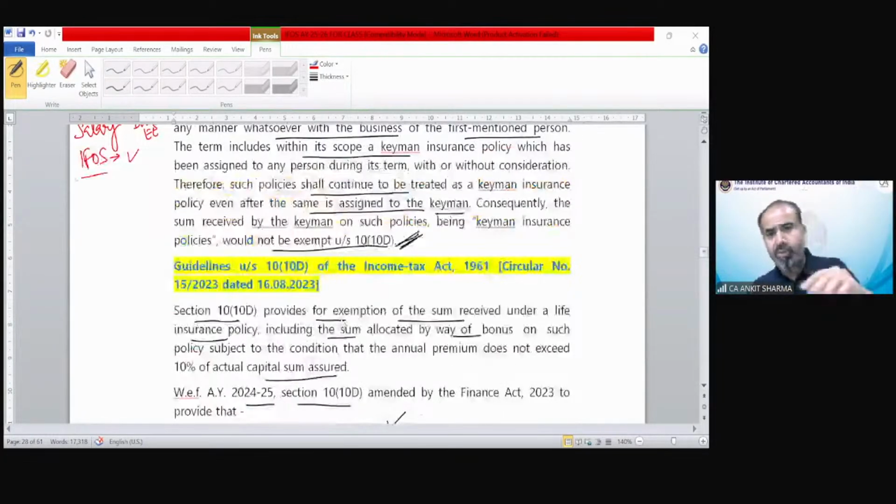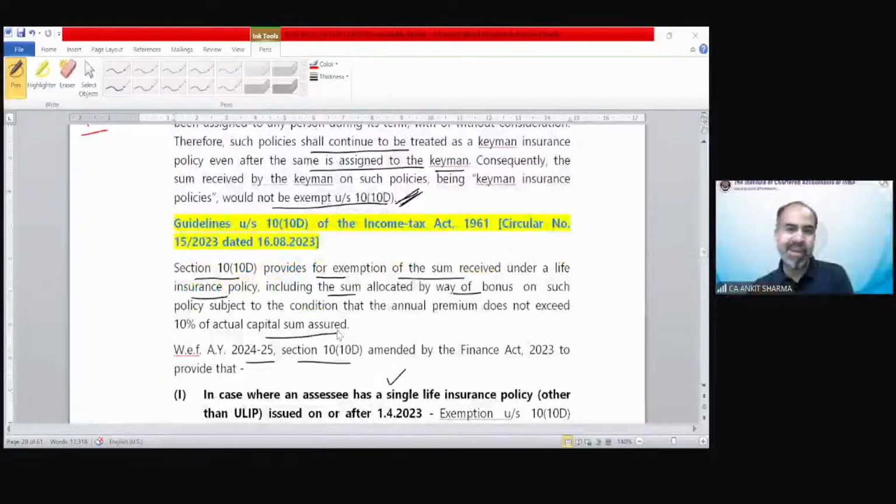So now, the provision we have discussed, the CBDT has issued a circular, and the circular has conditions and examples. So you will be able to understand what exactly the provision the government has made. And with the help of examples, we can see exactly how to treat that kind of question in your examination. Let me tell you, it's very, very important for the examination also, because from last year it has been inserted. So in my opinion, for the purpose of examination, there must be a question from these provisions. It should be there, okay?